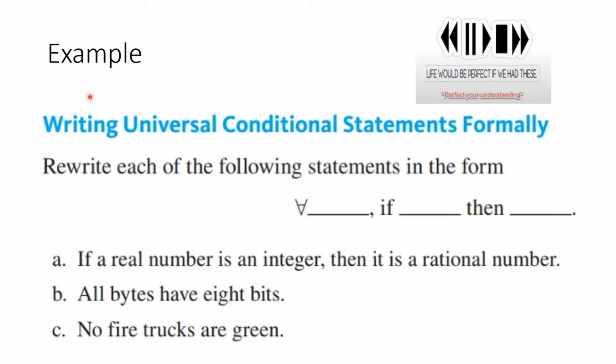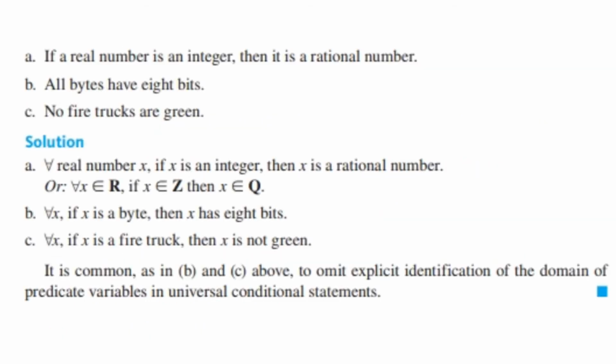Here's another example. What we're trying to do is rewrite all of these 3 sentences in this form where we're doing it formally. So this is for every blank, if blank, then blank. You know what to do. Let's see how you did.